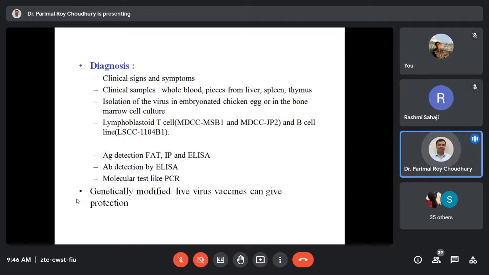Then again, here also the molecular test, the PCR-based test, gives us very rapid and accurate information about the disease. Very easily, with minimal facility, we can perform it. Okay.